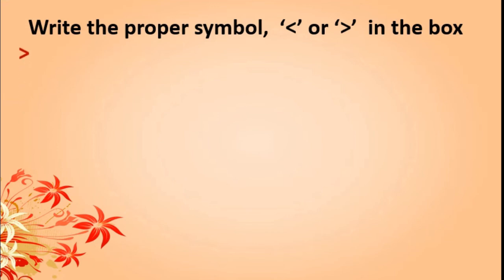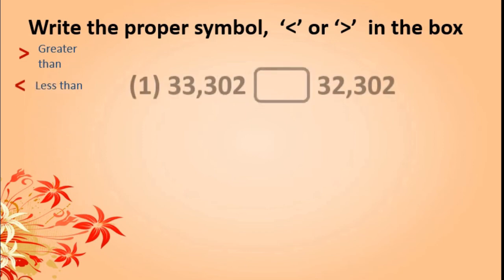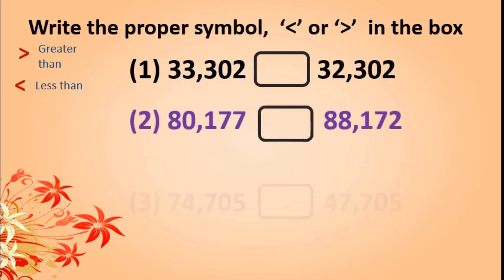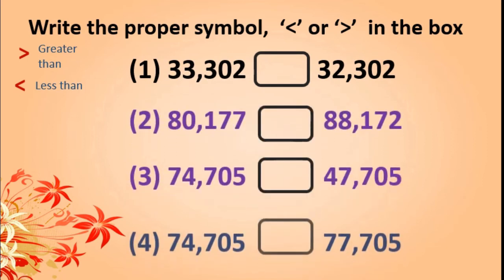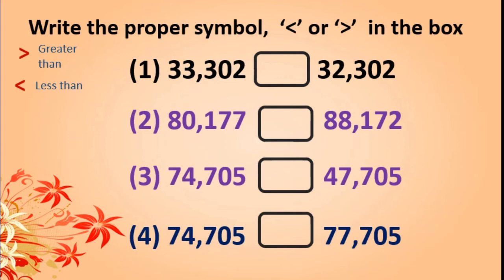See this. Here for your reference, this is greater than. This symbol tells us that it is less than. This also you will do easily. Only practice I am taking. Here 33,302 and the next second number is 32,000. Of course, greater than. Correct?